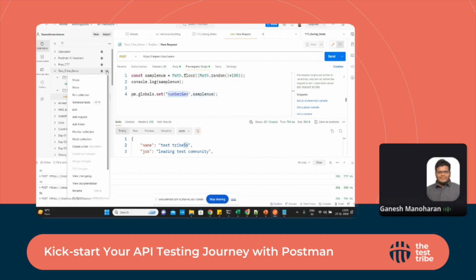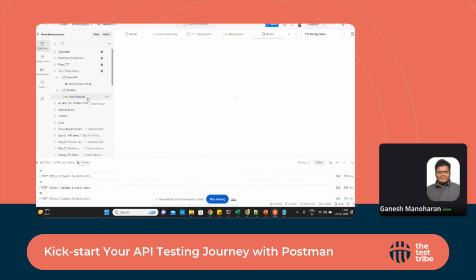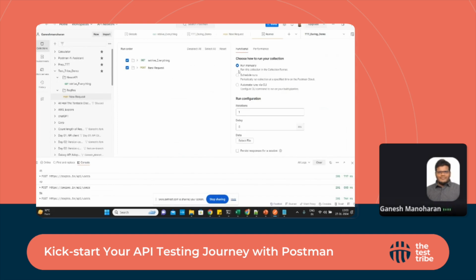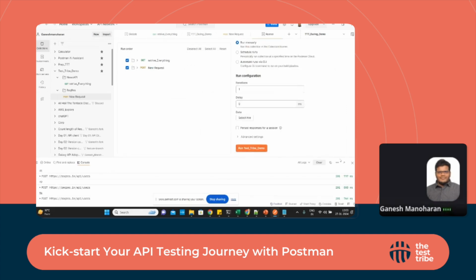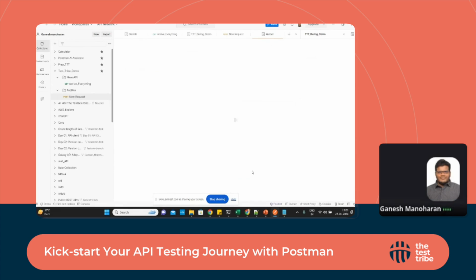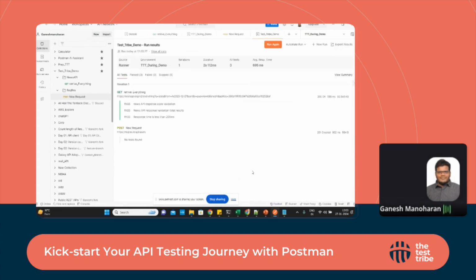If you want to run this collection, there are many ways to run it. If you click the three dots button, there is something called run collection. We can run the collection manually. The recent additions like automated runs via CLI have been added. I want to run this in the collection runner. There's a collection runner option, and you can also run the collection via